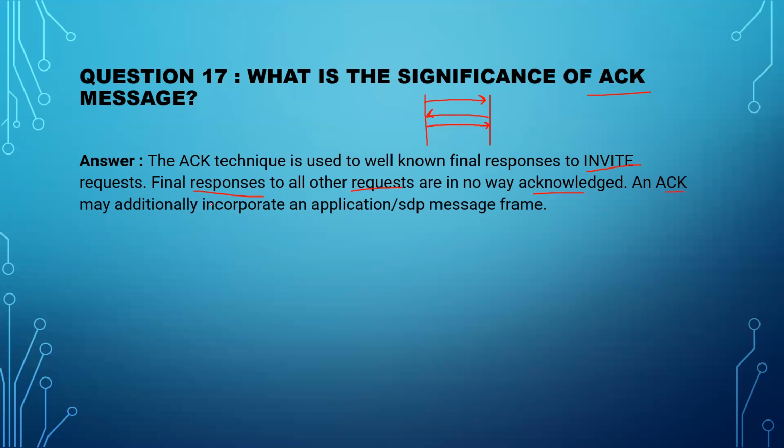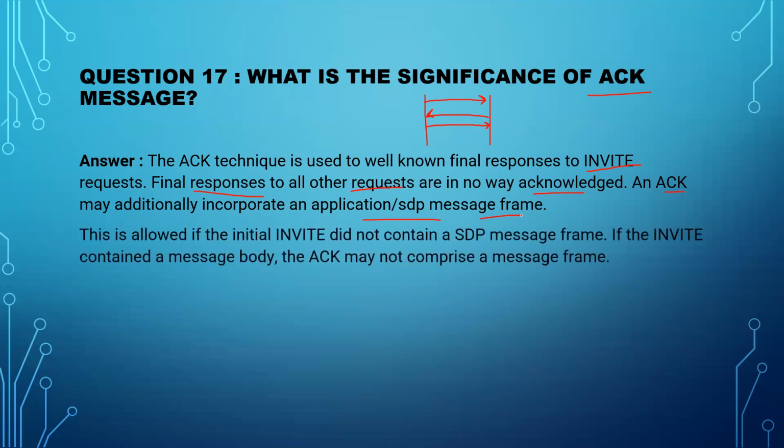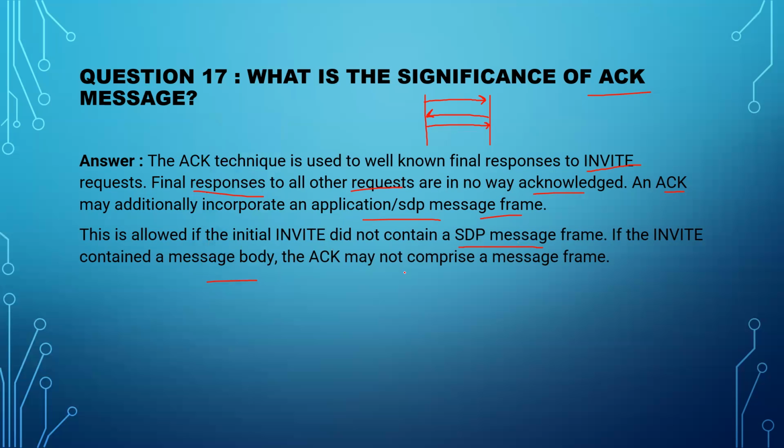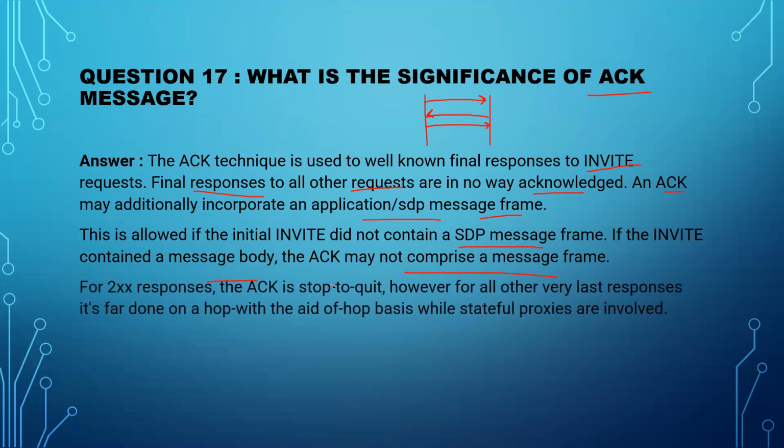An ACK may additionally incorporate an application/SDP message body. This is allowed if the initial INVITE did not contain an SDP message body. If the INVITE contained a message body, then the ACK may not carry a message body. For 2xx responses, if you're getting a 2xx response from the server side, the ACK is end to end.